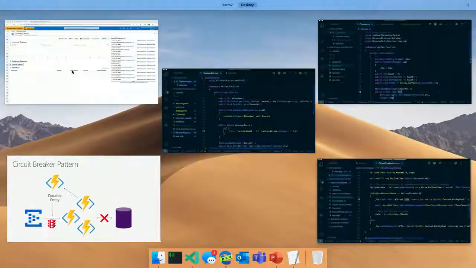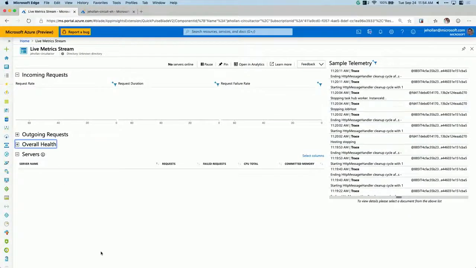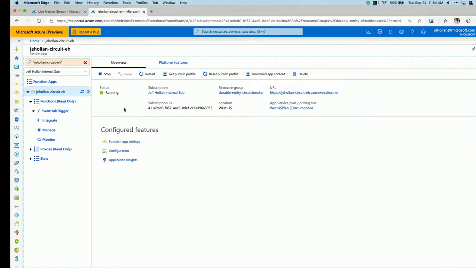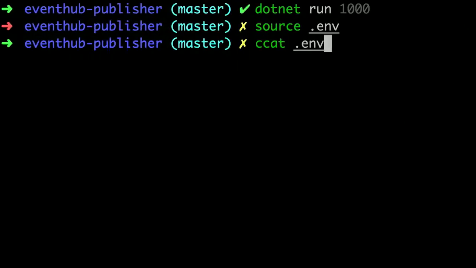The last thing I want to show here, I have running in the Azure portal. This is my Event Hub triggered function, and right now it's running. It's happy. Let's go ahead and publish now 1,000 poison events to this function. So I'm going to send bad, very bad events. Let's go ahead and publish now 1,000 bad events.